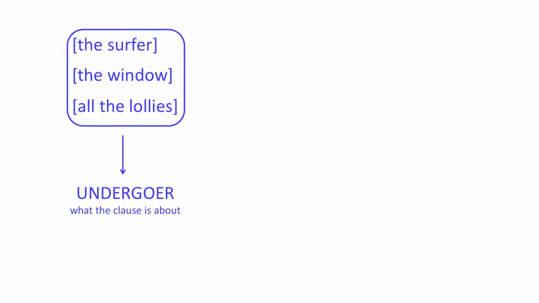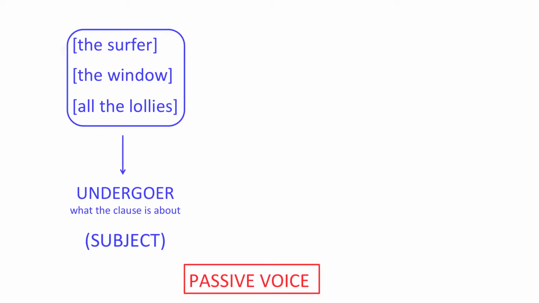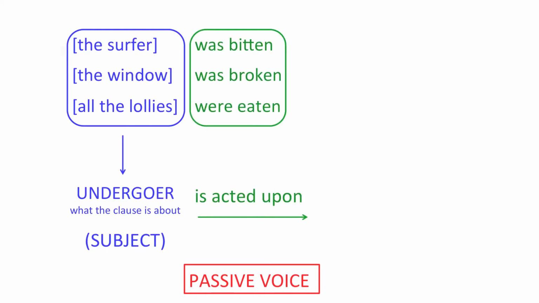So we make these undergoers the subject, which means that they have to go at the beginning of the clause. We say that a clause in which the undergoer is the subject of the clause is in the passive voice. In a passive clause, the undergoer is the subject. So rather than the subject being someone or something who does something, the subject is someone or something who is acted upon by the agent.